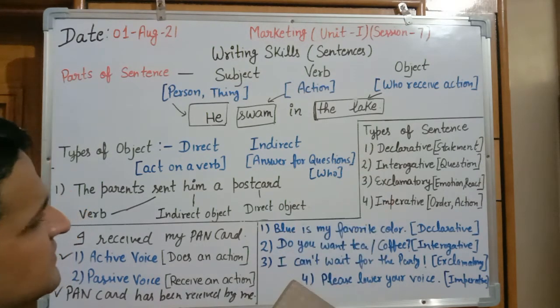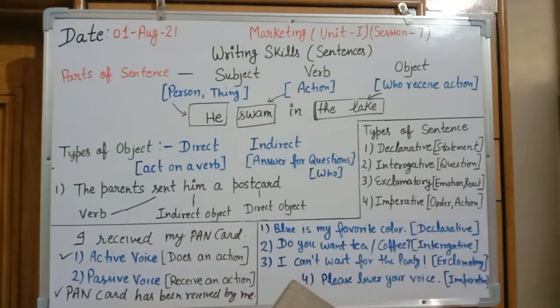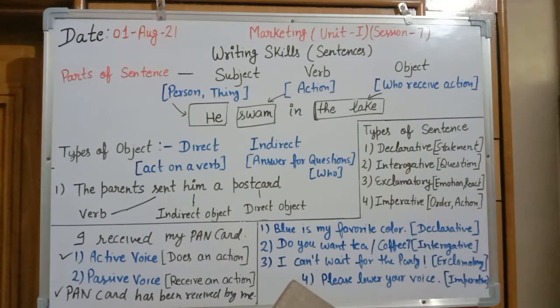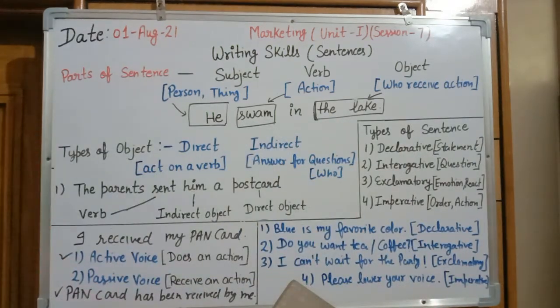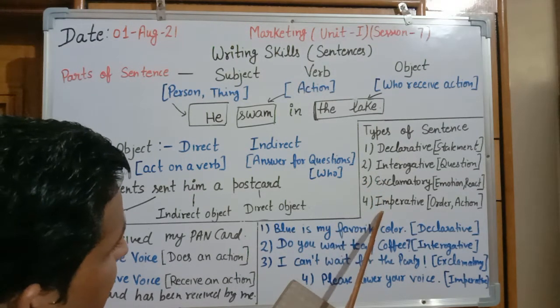Next is types of sentence. A sentence can be of four types: declarative, interrogative, exclamatory, and imperative. First one is declarative, second one is interrogative, third one is exclamatory, and fourth one is imperative.